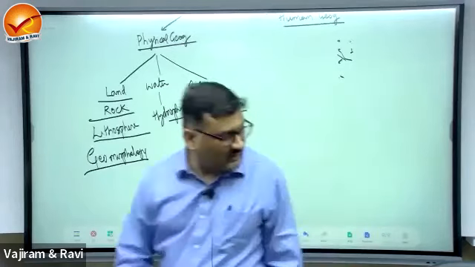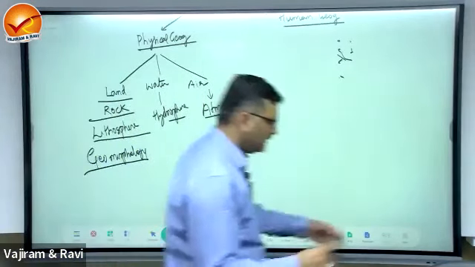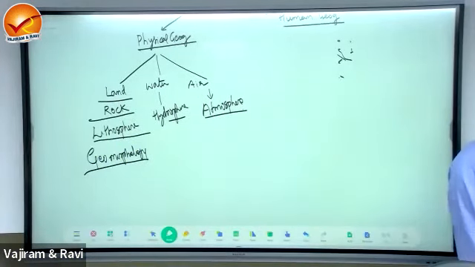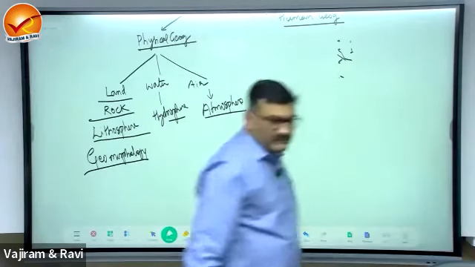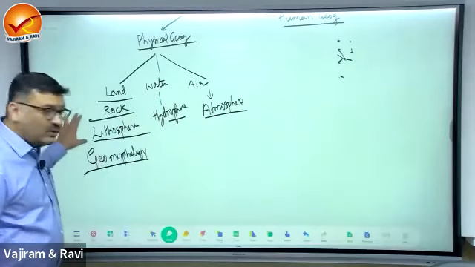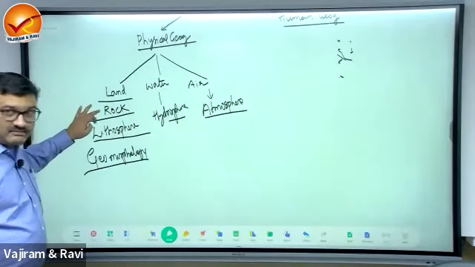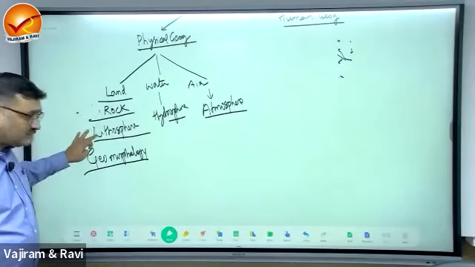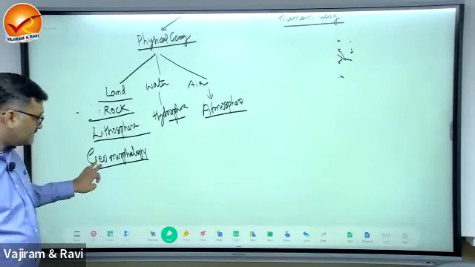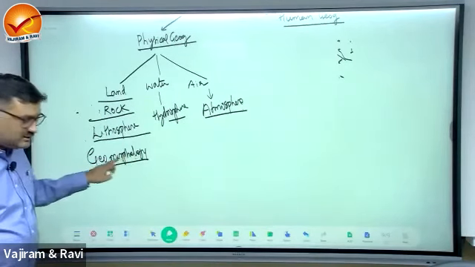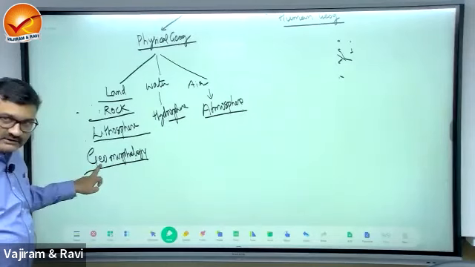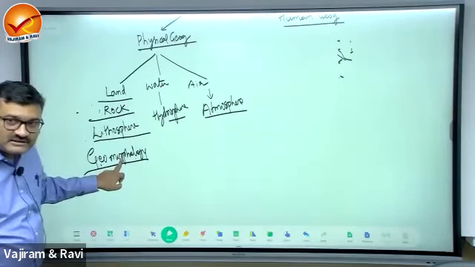The study of all those features which are made up of rocks and part of lithosphere is known as geomorphology. Here geo means earth, morpho means structure.